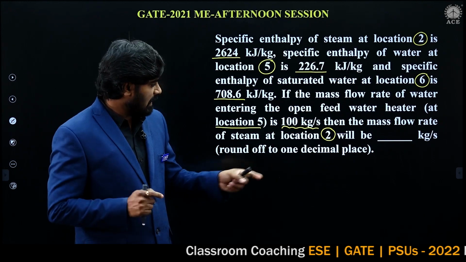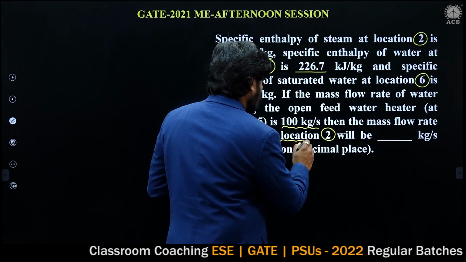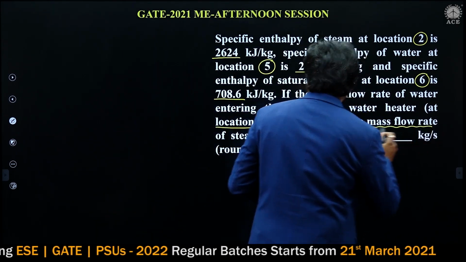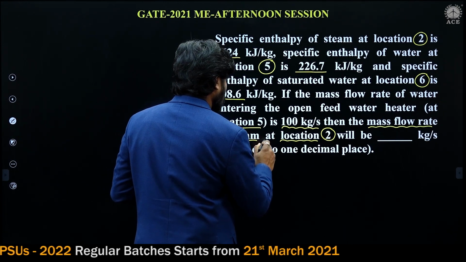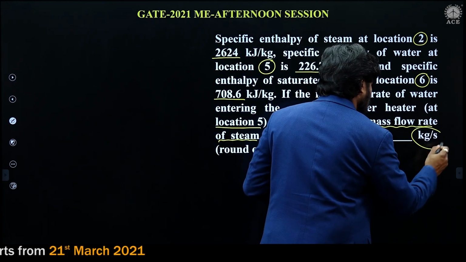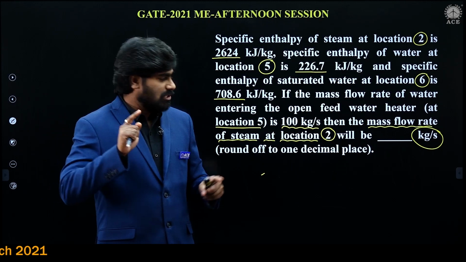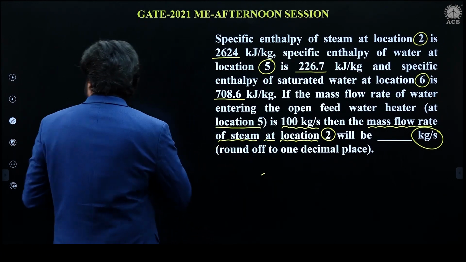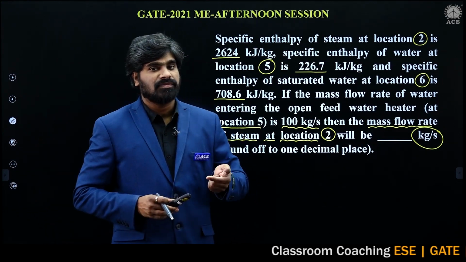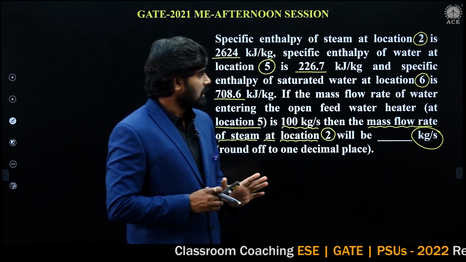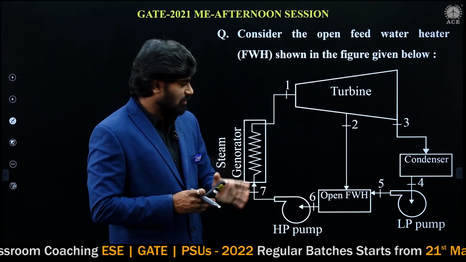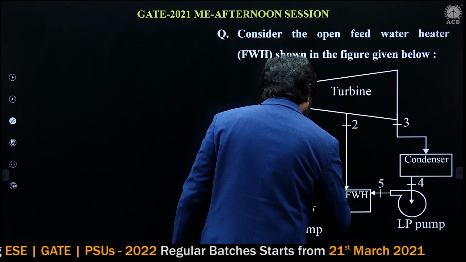What is the mass flow rate at location 2? Mass flow rate of steam. The mass flow rate of steam at location 2 will be dash kg per second. We have to calculate the mass flow rate of steam at location 2 in kg per second. Please concentrate, students. So at the open feed water heater, enthalpies at different locations are given. Now let us consider this open feed water heater.